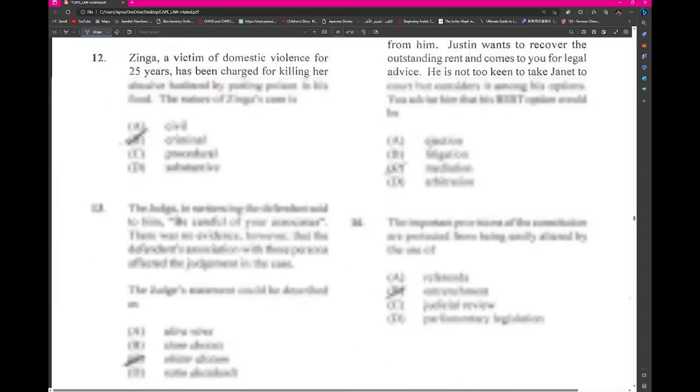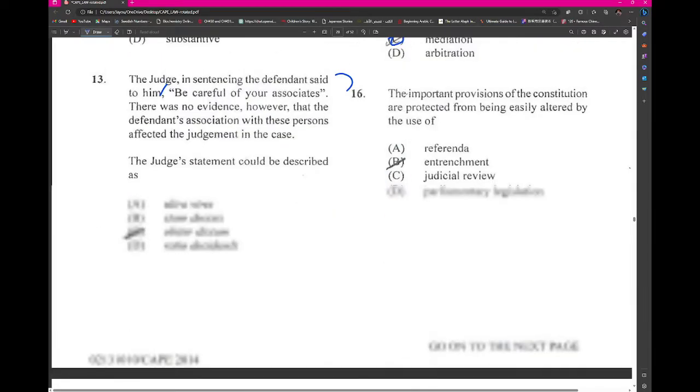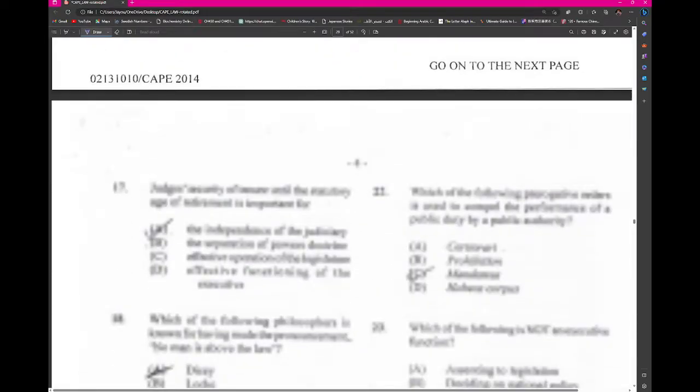disciplinary committee. Janet owes her cousin Justin 6 months. This would be mediation, because it's the least harsh of all of them. The important provisions of the Constitution are protected because of entrenchment. That's what it's talking about here.